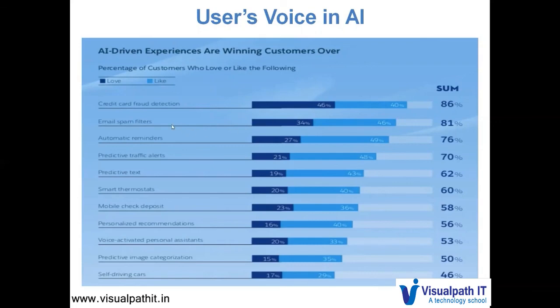Email spam filters is loved by 34% and liked by 46%. Predictive text, which is often used by the Google search engine, for example, is loved by 19% and liked by 43%.